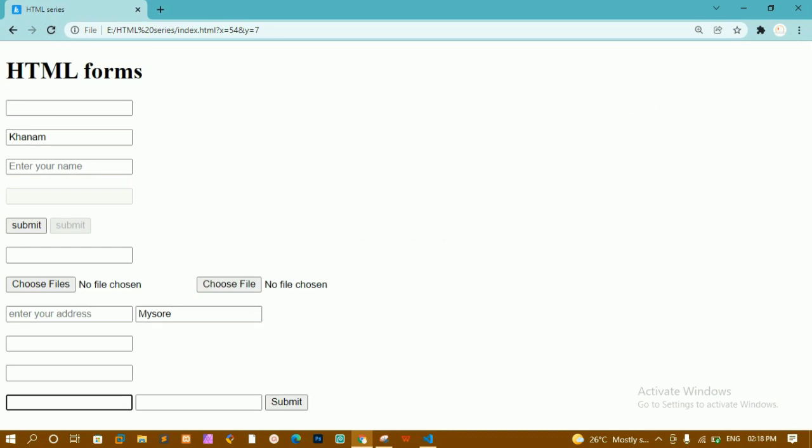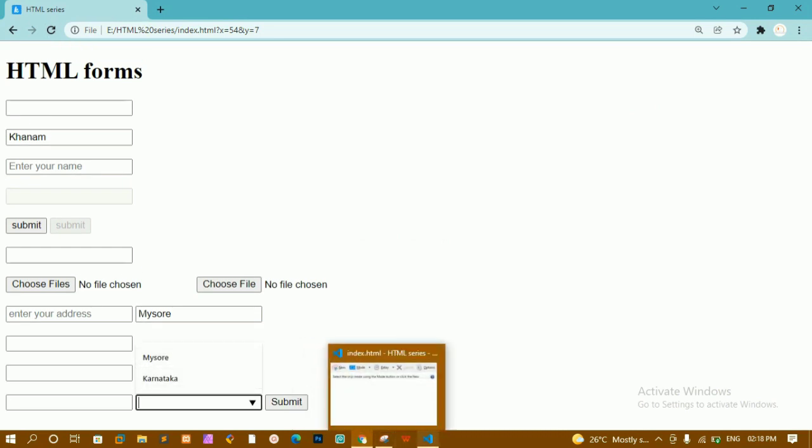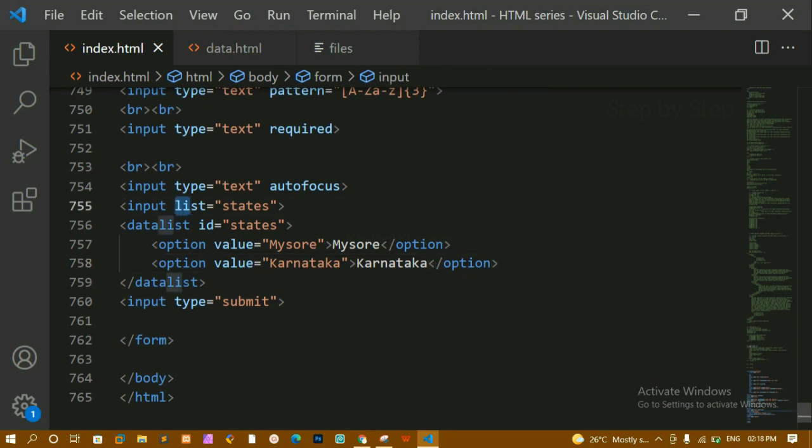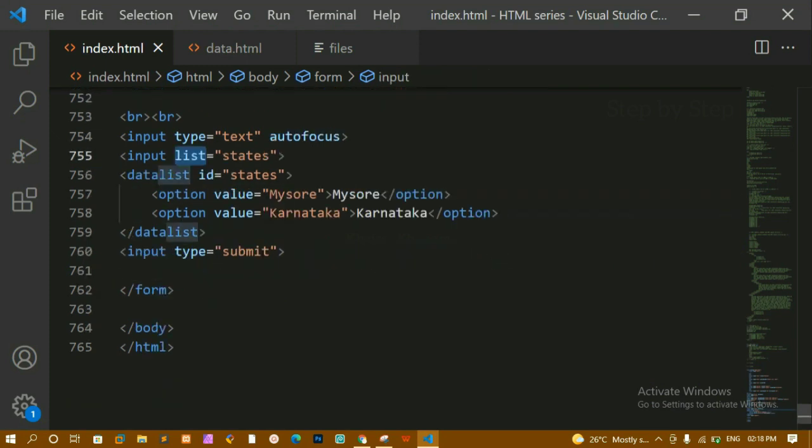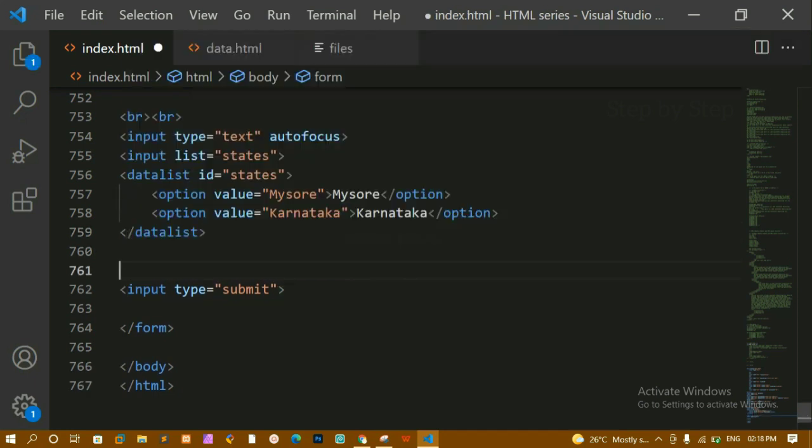I'll refresh this one. Now you can see whenever I click on this, I will be getting Mysore and Karnataka as my option. Okay, this is how we can use the list attribute. We are having this autofocus, list attribute. Then finally we are having the autocomplete attribute. Now here let me just write a break.